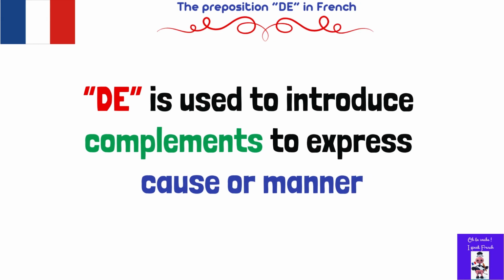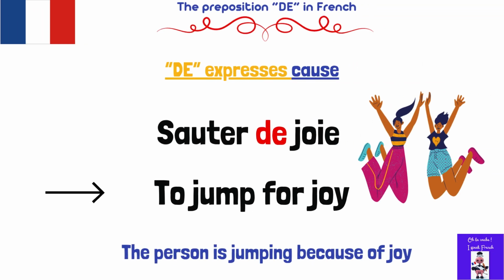So, de can be used to introduce complements to express cause or manner. Let's make this clear. For example, let's have the expression sauter de joie, meaning to jump for joy. So the person here is jumping because of joy. So sauter de joie, de here expresses the cause. So this person is jumping because of joy.